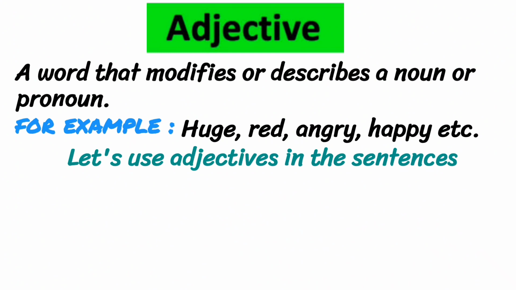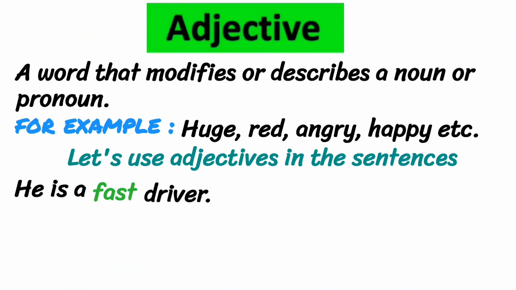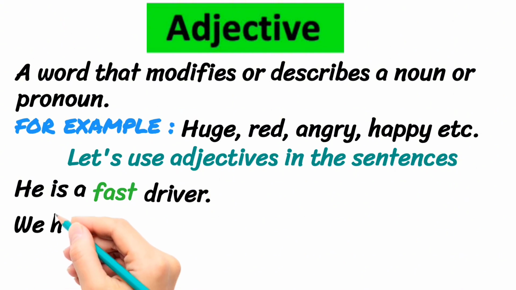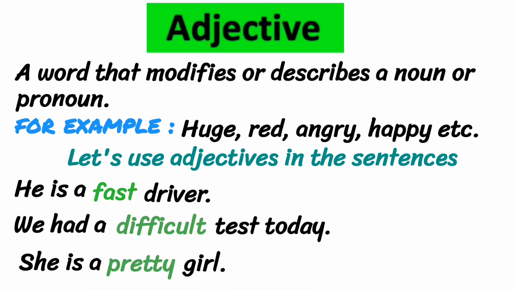Let's use adjectives in the sentences. He is a fast driver. In this sentence, fast is adjective. We had a difficult test today. In this sentence, difficult is adjective. She is a pretty girl. In this sentence, pretty is adjective.